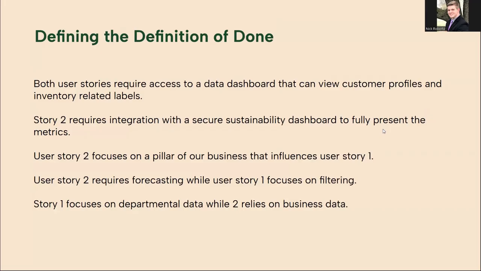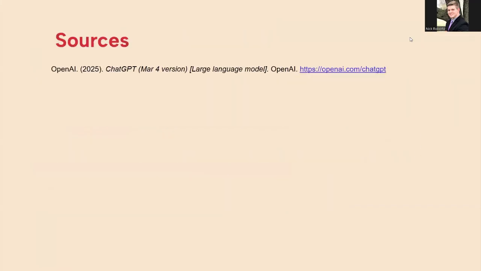User Story 2 will focus on a pillar of our business that influences User Story 1. User Story 2 will require forecasting, while User Story 1 will focus on filtering. And Story 1 will focus more on departmental data, while Story 2 relies on business data. And that's all for our presentation. Thank you.